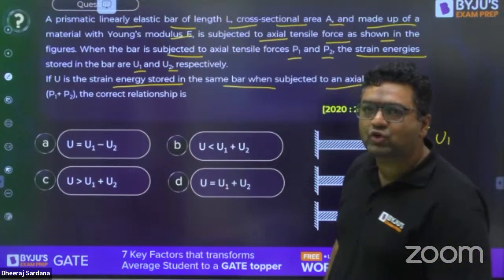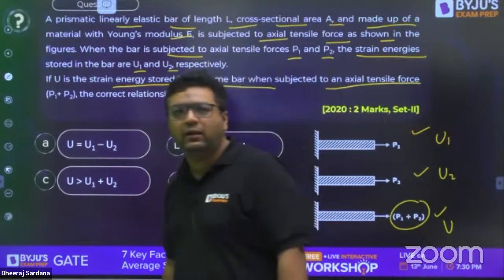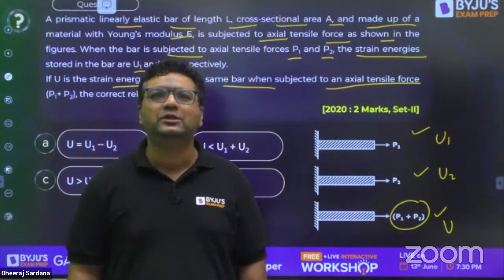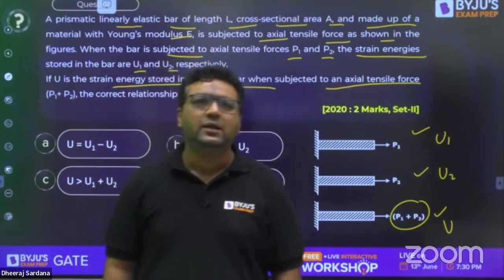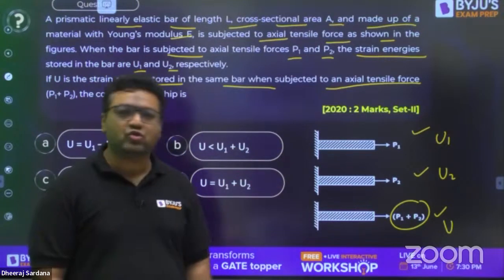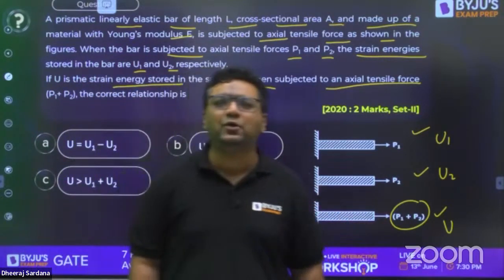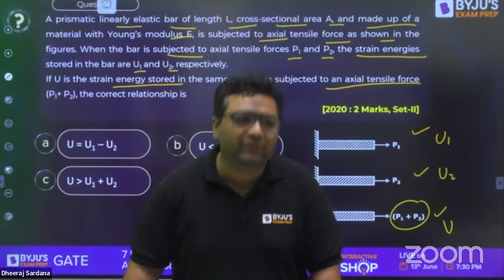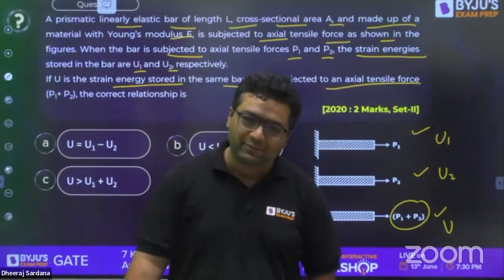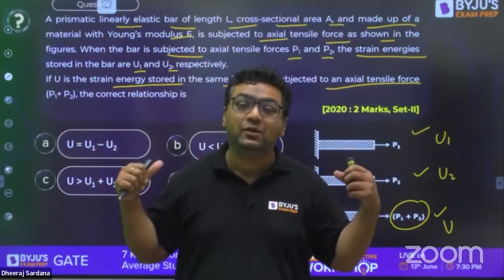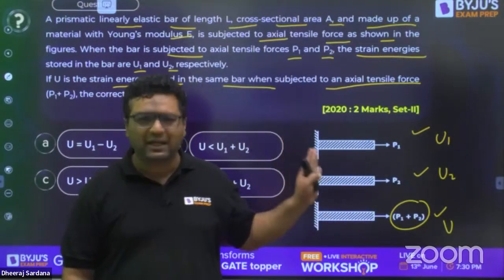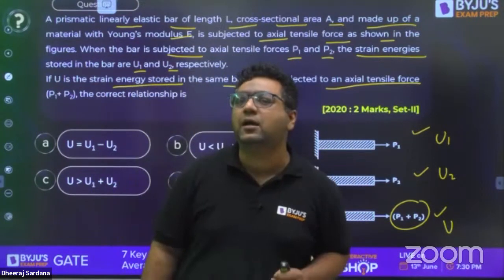For this question, Anubhav has already answered D. He's saying this U is more than U1 plus U2. Fine. There is a point related to this question. This question is a repeated question. You won't believe it, in civil engineering it came for the second time, and in XC also it came 2 times. So this is a 4-time repeated question: 2 times in civil, 2 times in XC, but never in mechanical. So in mechanical, it can come next year.